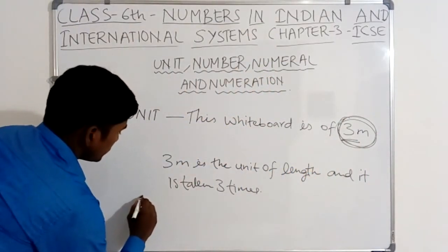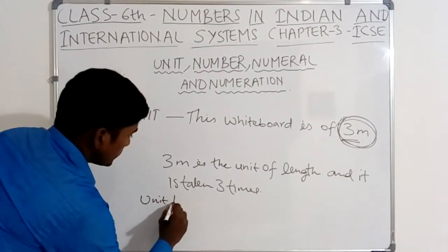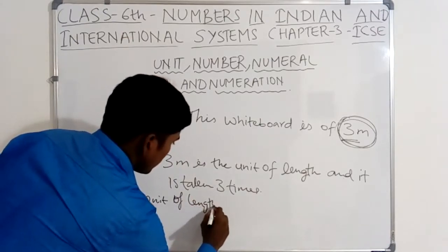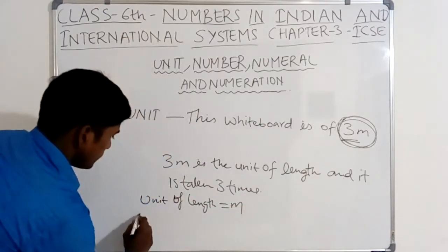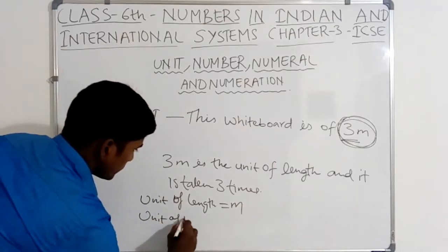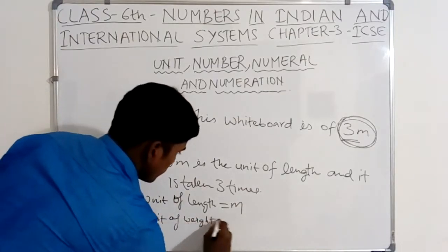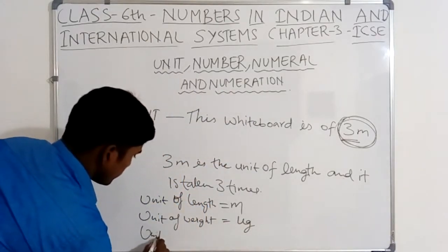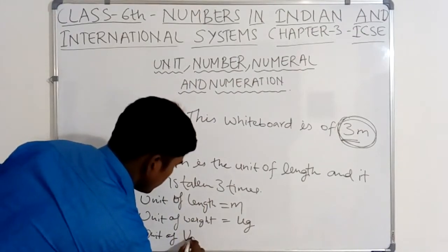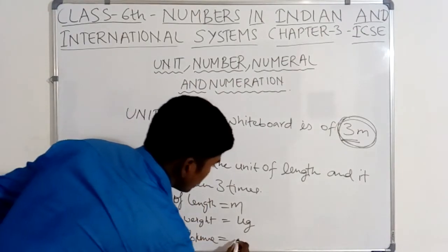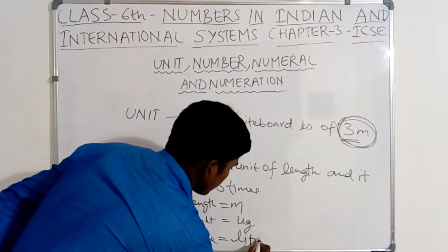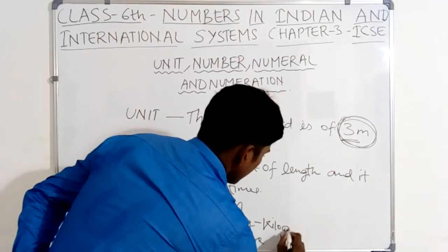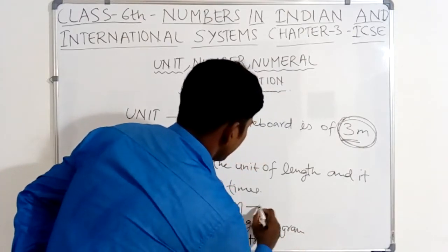Means we can write: unit of length is equal to meter. Unit of weight is kg. Unit of volume is liter. This is kilogram, this is liter and this is meter.